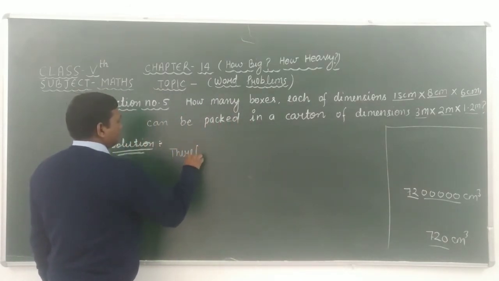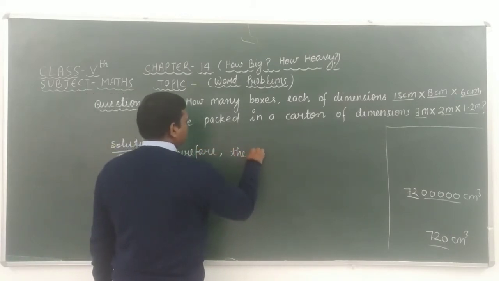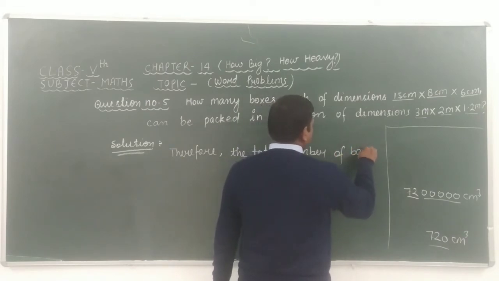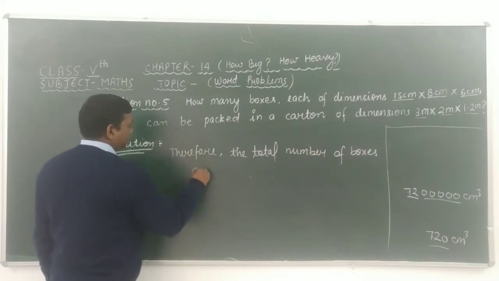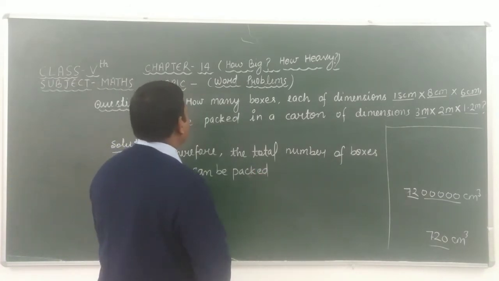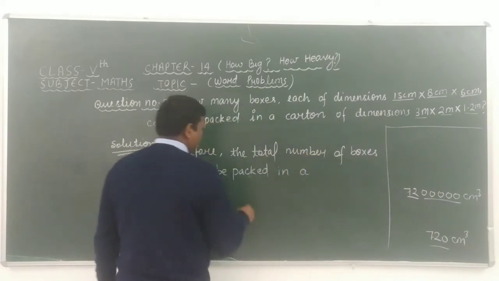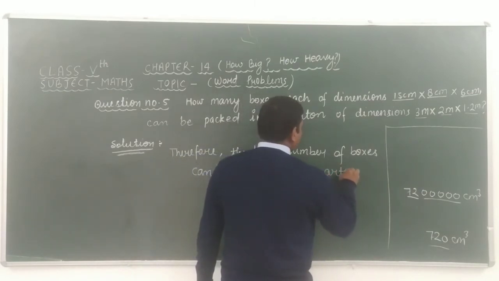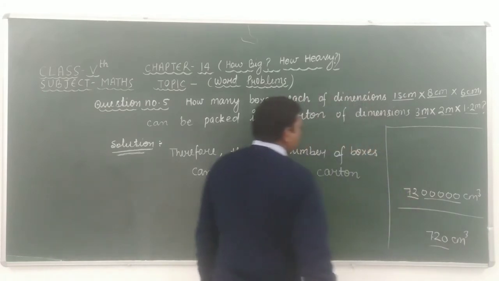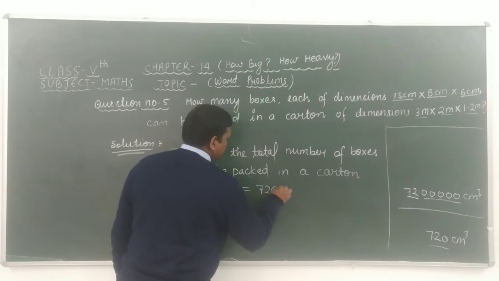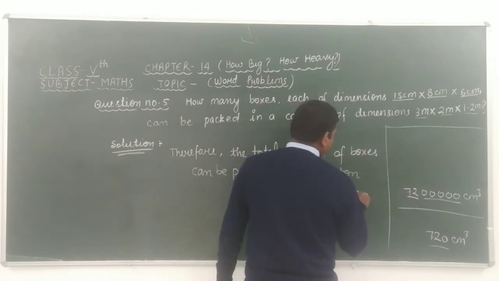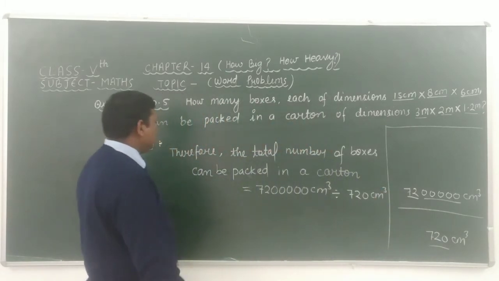Therefore, the total number of boxes that can be packed in a carton is equal to, dear students, if we take the division of 72 lakh centimeter cube by 720 centimeter cube, then we get the result of this question.